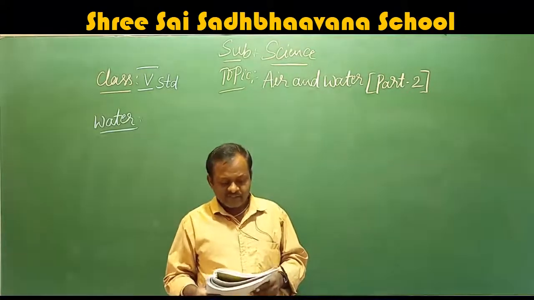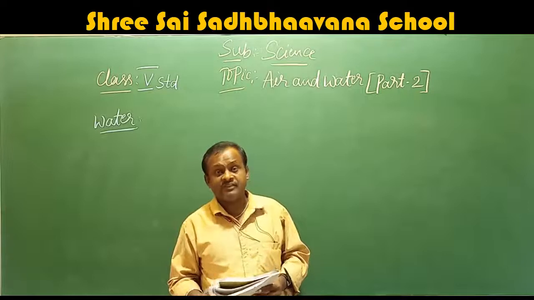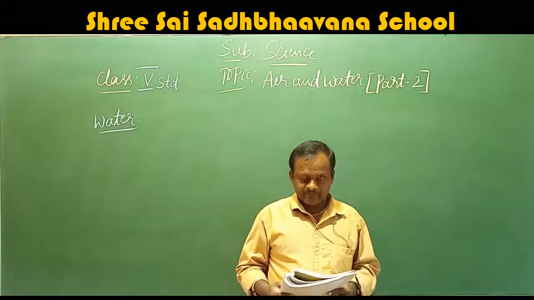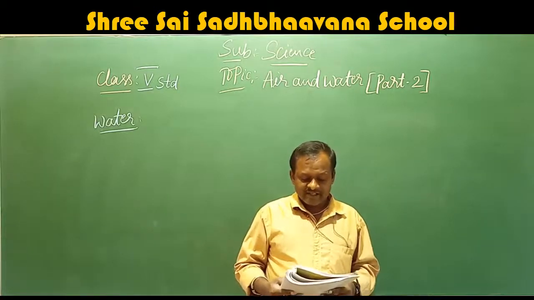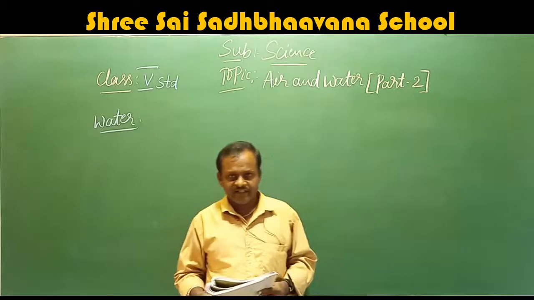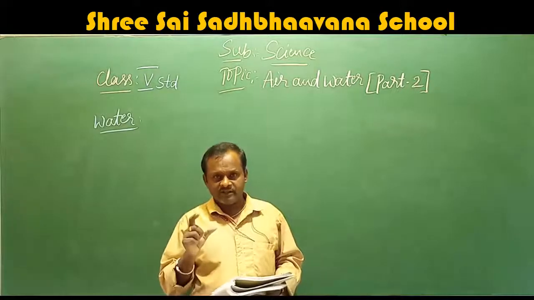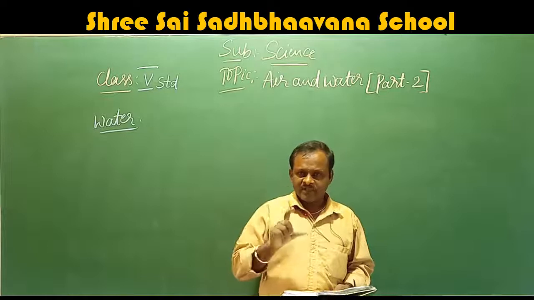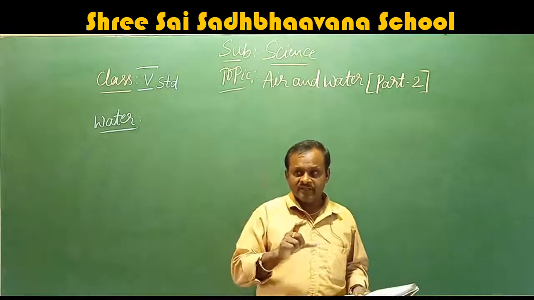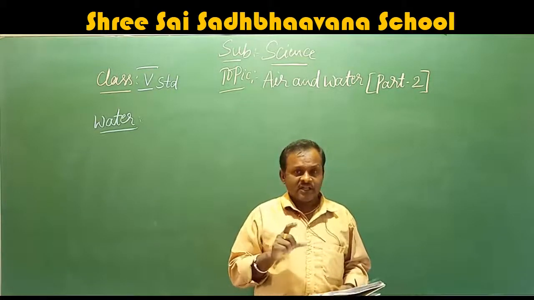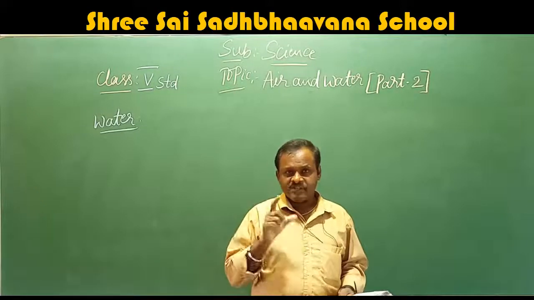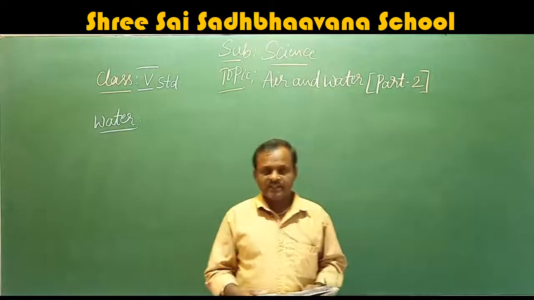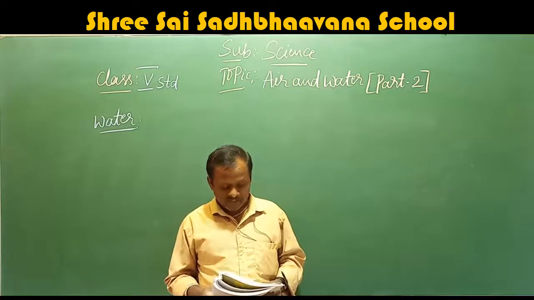They have given some dissolved impurities and the effects of those dissolved impurities. First one is calcium and magnesium. What is the effect? Hardness of water and alkalinity. The water becomes hard water. We say hard water and soft water. Hard water is not good for anything, for drinking, for bathing, for cleaning, or for any use. Soft water is good. So by the presence of calcium and magnesium, hardness of water and alkalinity is more.